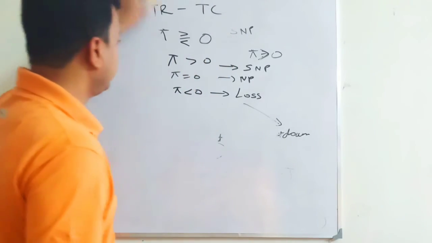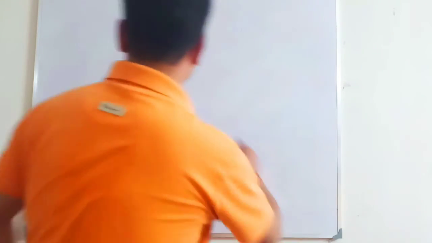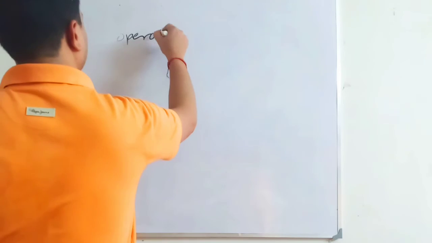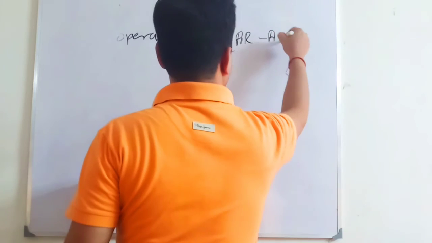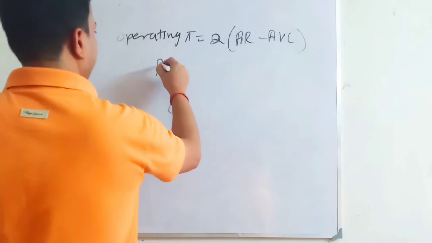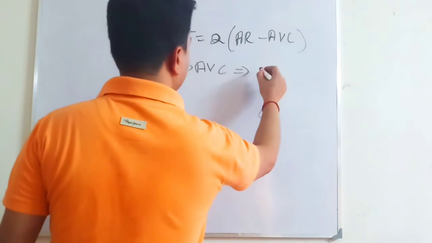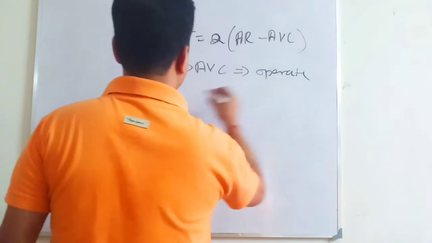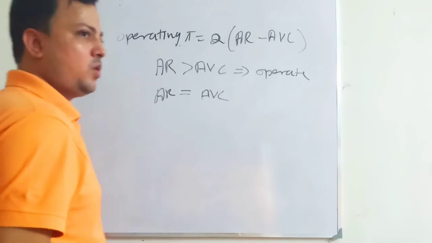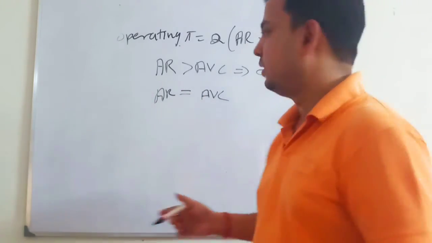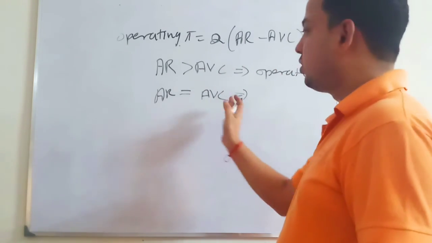I hope this is clear. So let me put it one more time. Operating profit equals Q times average revenue minus average variable cost. So when per unit revenue is more than average variable cost, you are making operating profit, so you will operate in the short term. When both are equal, there is no point continuing. You are not earning anything, you are making loss, and you are not even earning your variable cost. You are just earning equal to your variable cost.